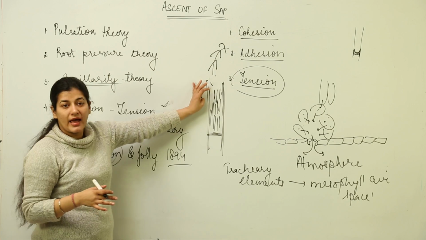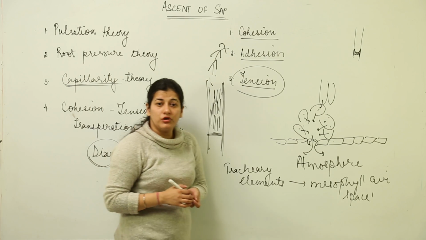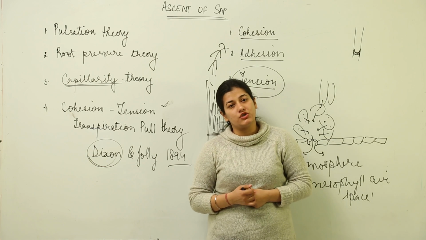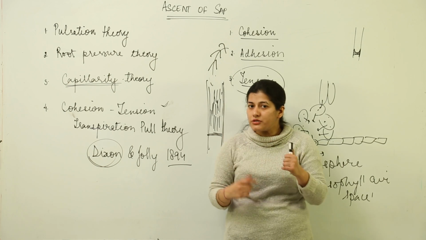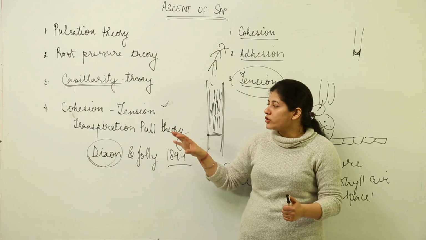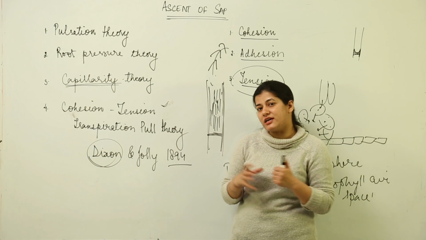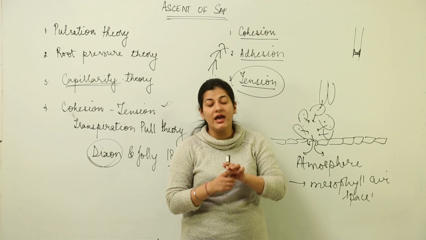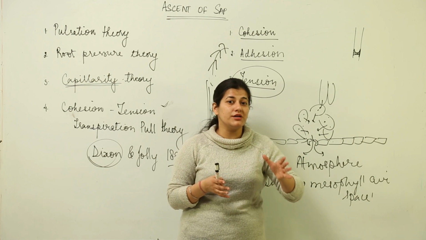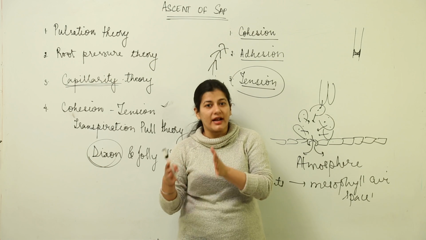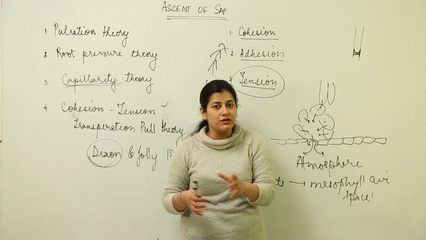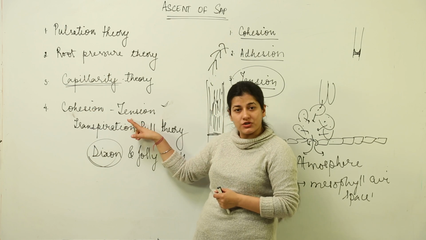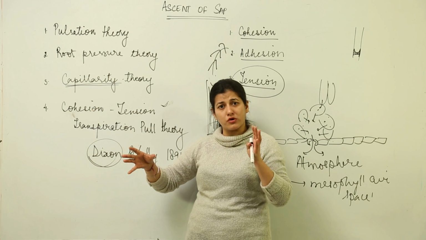So this is what we have in the ascent of sap theory, the most recent one, that is cohesion, tension, transpiration pull theory. In case you're not able to understand, you need to watch the videos where we have discussed about transpiration as a process, its definition we had discussed. And do keep in mind, when you study transpiration with respect to anatomical features of the plant, it would be easier for you to understand this particular theory, because cohesion and tension, they're totally physical processes.